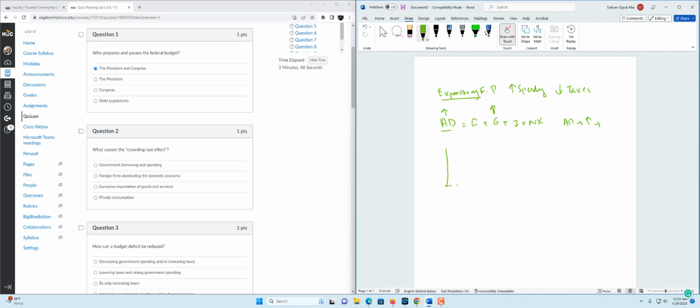So if we just draw the curve, here is the price level, here is the output, this is aggregate demand, this is aggregate supply. Any increase in aggregate demand is going to shift the aggregate demand to the right. And you see we have more output, therefore lower unemployment and higher prices with the expansionary fiscal policy.